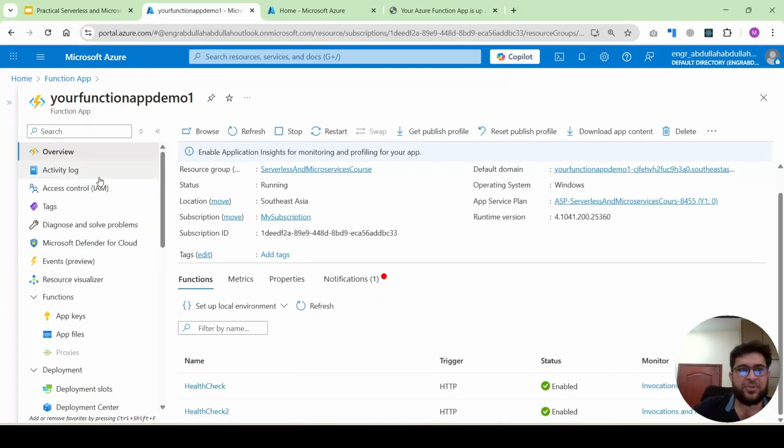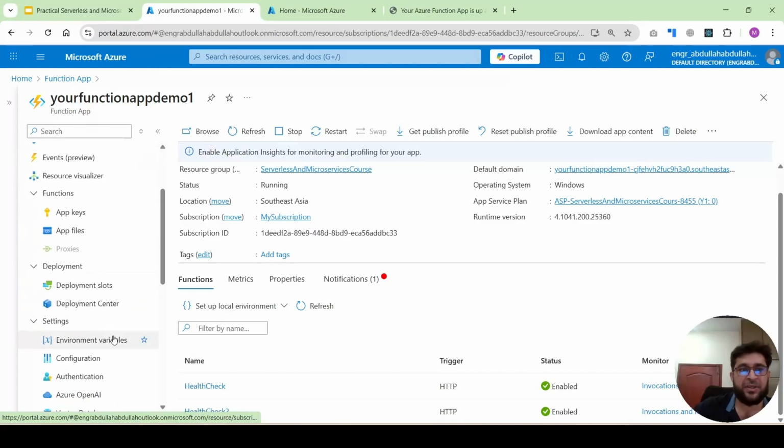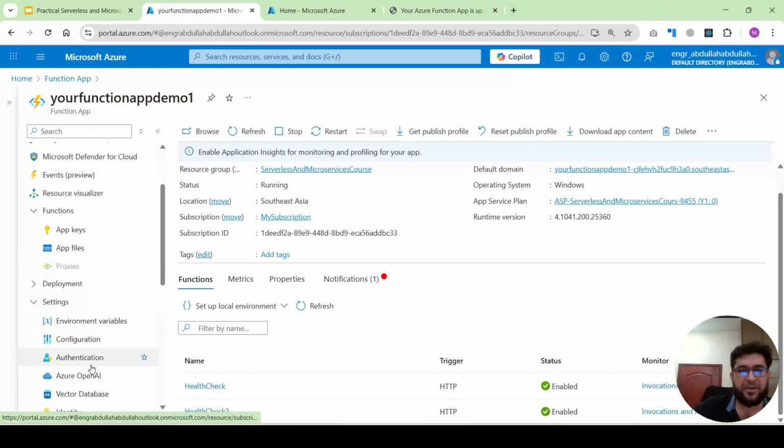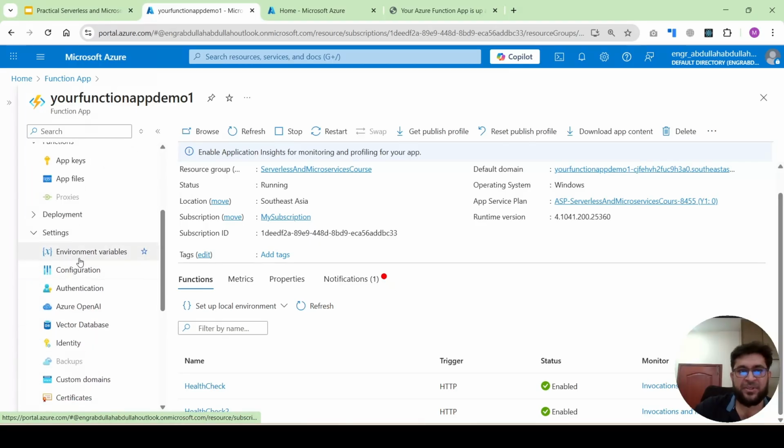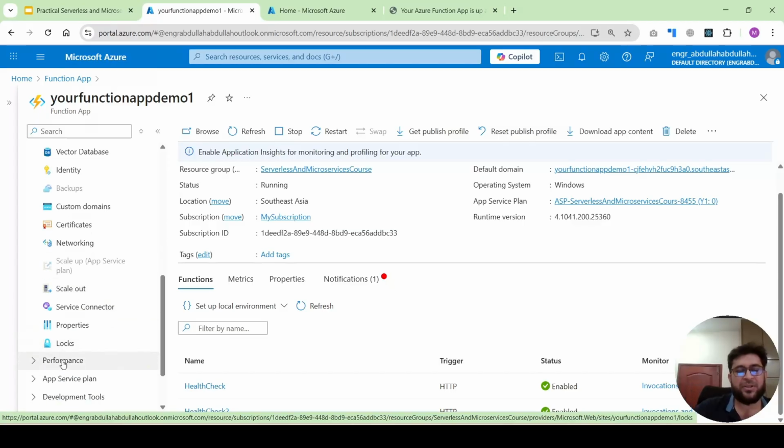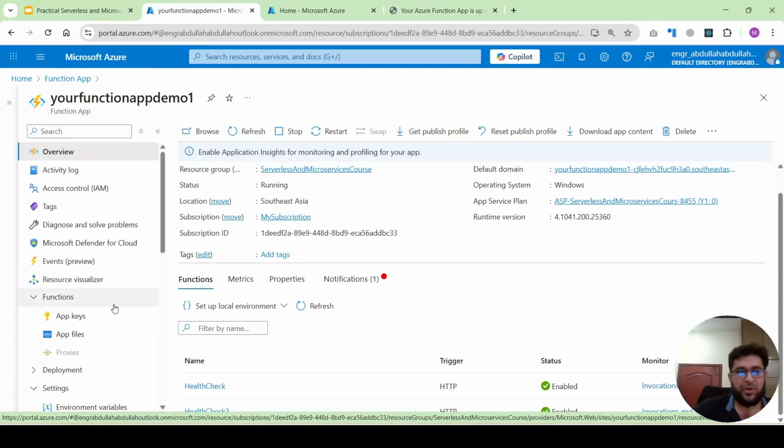You can also check the activity log. We will cover this in upcoming sessions. This is for deployment. This is the functions. In settings, you can see the environment variable configuration and authentication. We will cover this in upcoming lessons. But this is the basic overview of the Azure function when you create it.